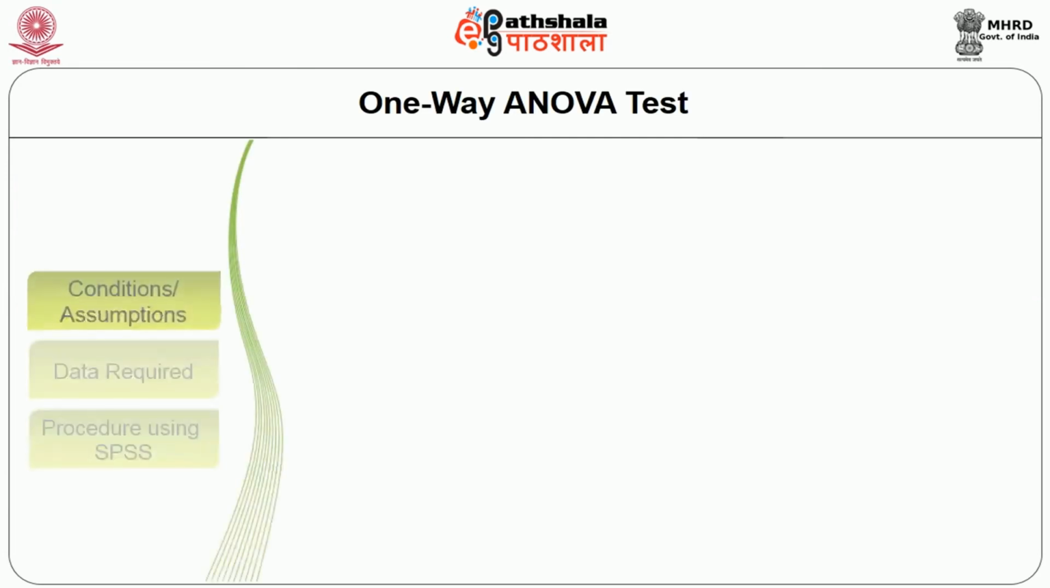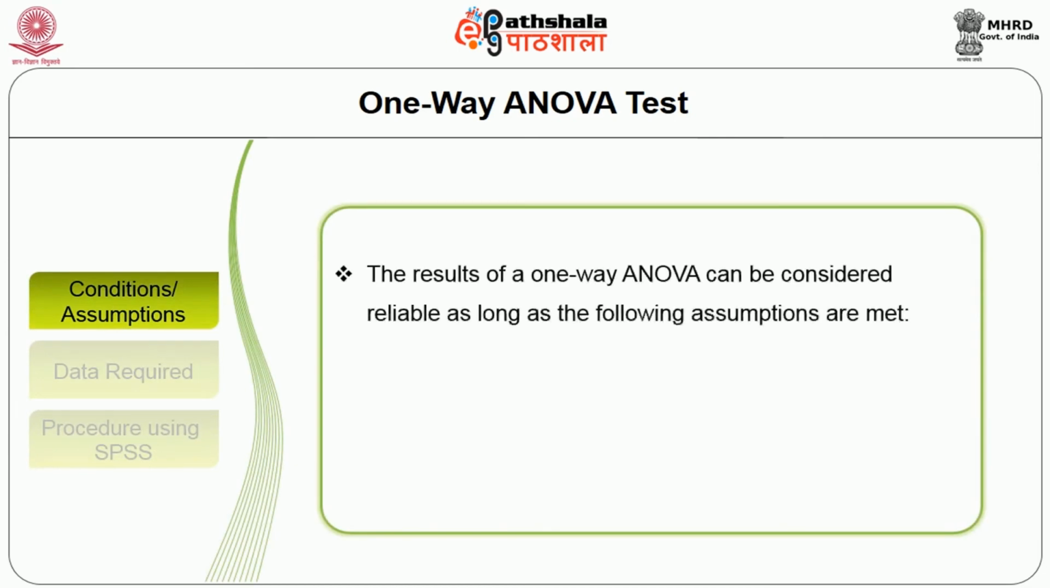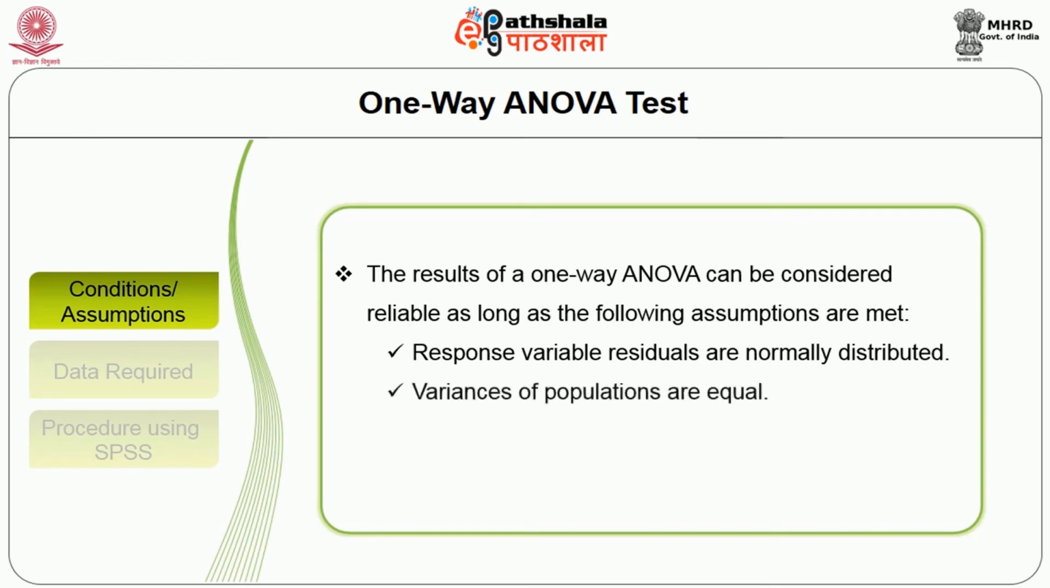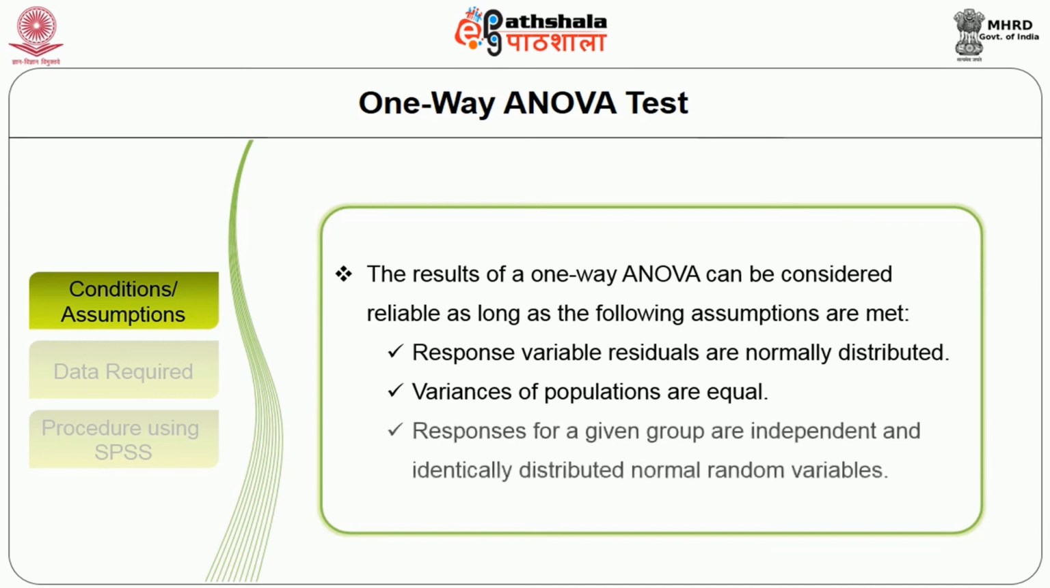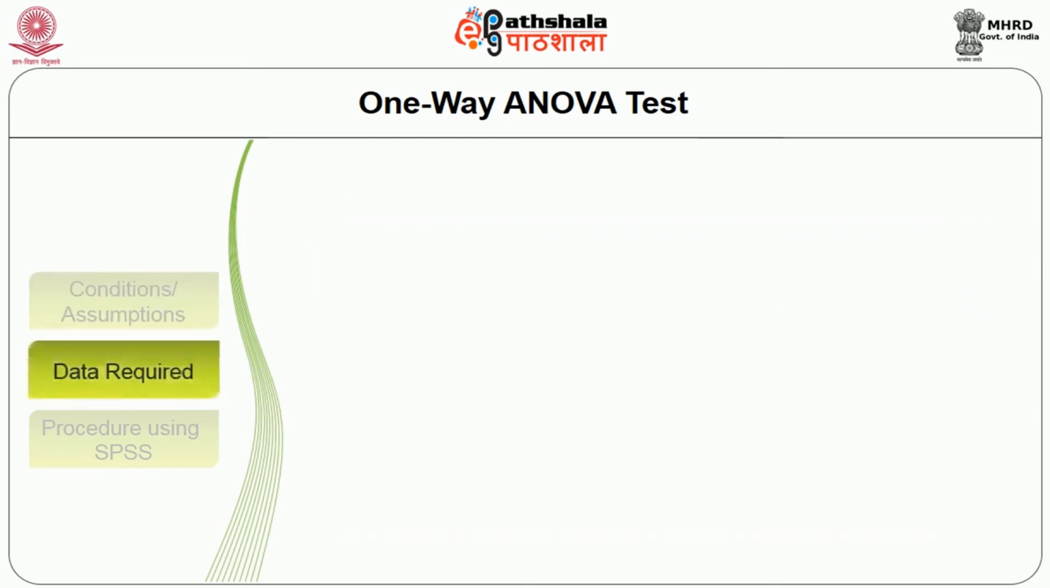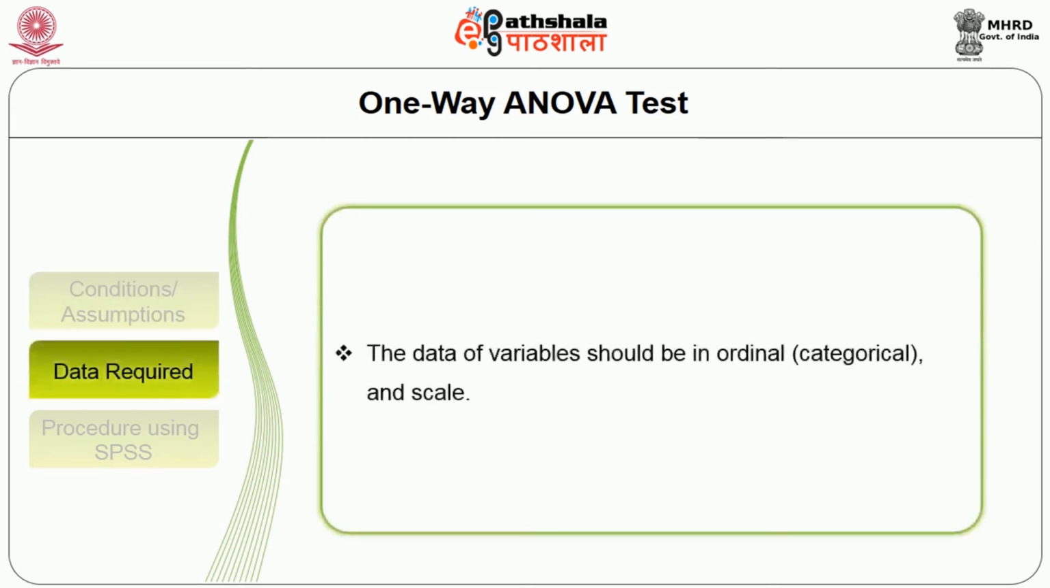Moving on to conditions or assumptions, the results of one-way ANOVA can be considered reliable as long as the following assumptions are met. Number 1, the response variable residuals are normally distributed, and variance of populations are equal, and responses for a given group are independent and identically distributed normal random variables. The data required is that the data of variables should be in ordinal and scale form.